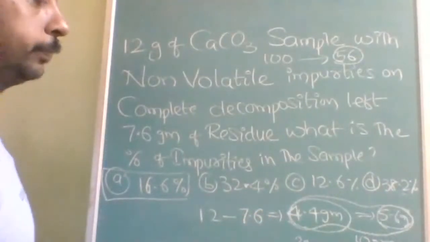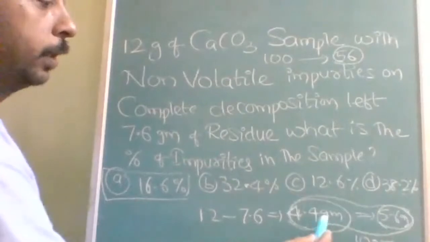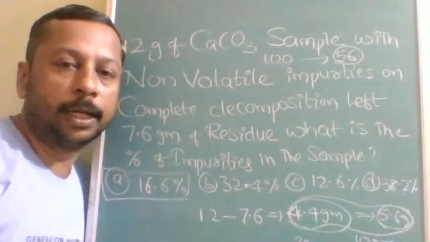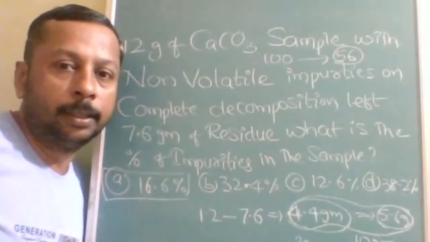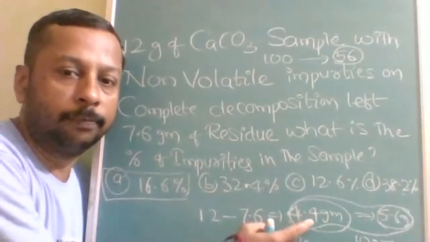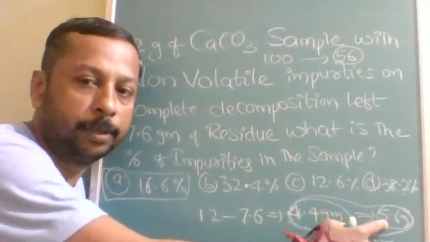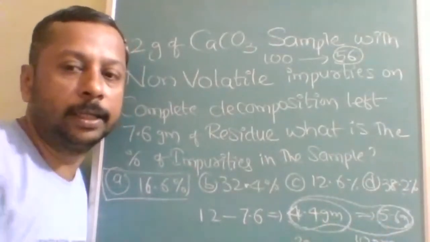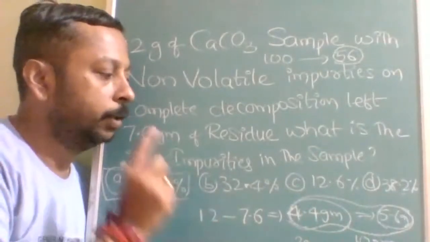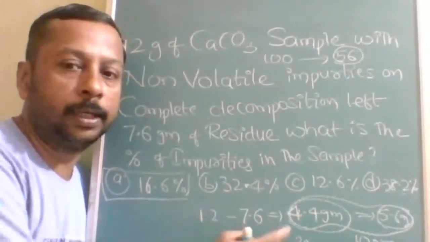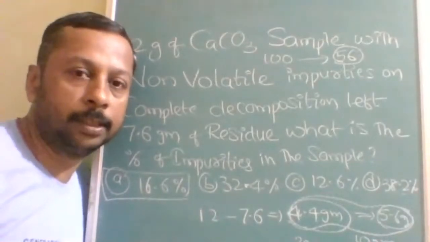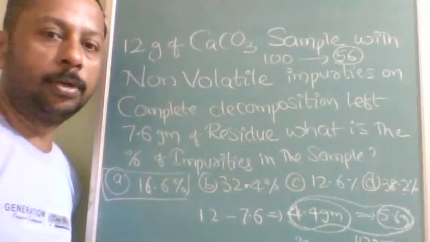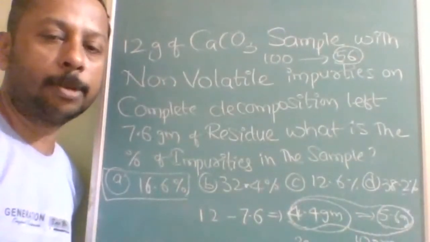4.4 grams it is giving. So 4.4, that means 5.6 gram. Okay, 4.4 grams is what? Carbon dioxide, 44 grams. So 4.4 grams of carbon dioxide, 5.6 grams of CaO. Then the total is giving 10 grams only. That means out of these 12 grams, only 10 grams was CaCO3, the rest all was impurity. Okay, so note down this very special condition, note down.